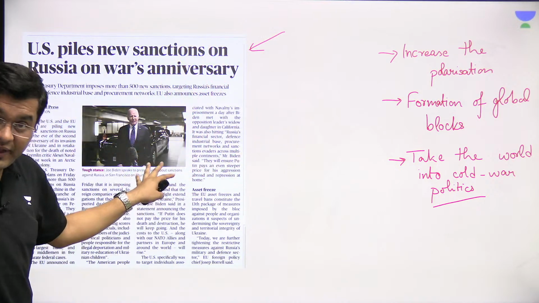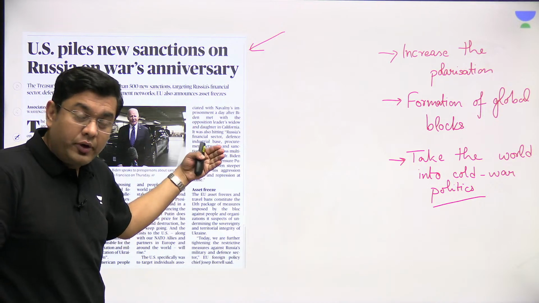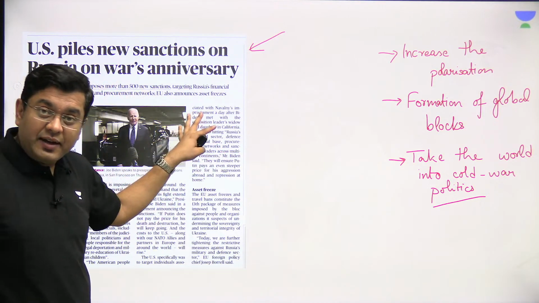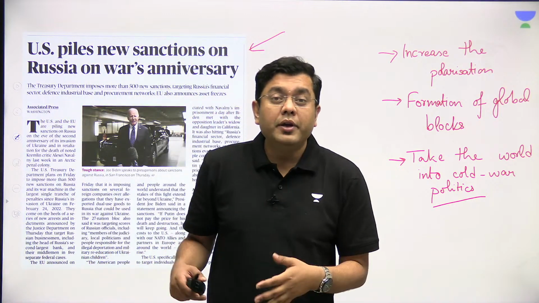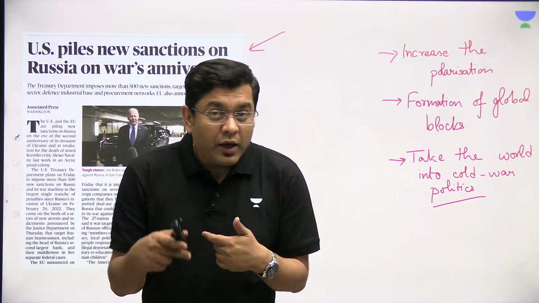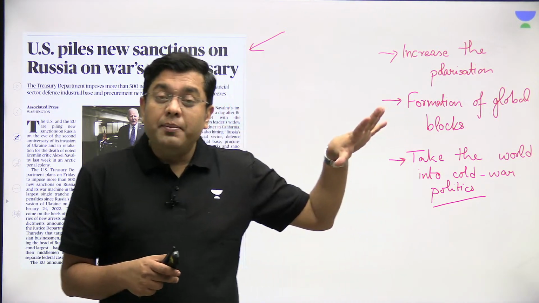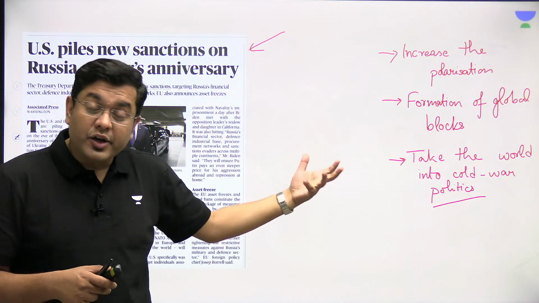And as you can see, another article which has appeared in the international page of the newspaper today says that on the second anniversary, various Russian businessmen, bankers, their middlemen, and their assets have been seized. So in a way, the Western world has become a no-go area for Russian business and Russian money.